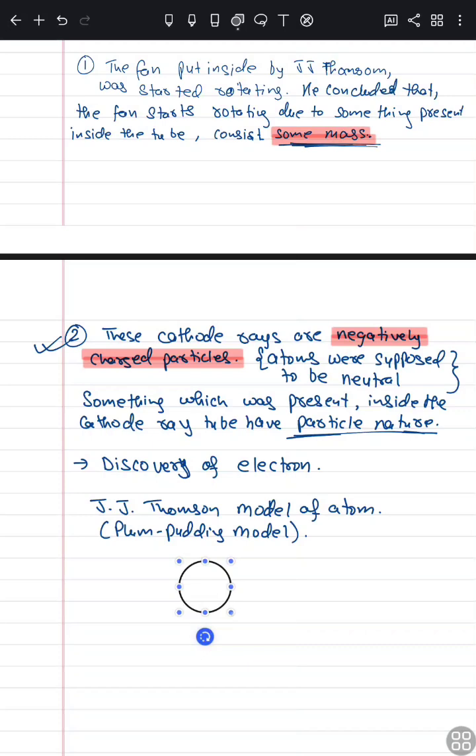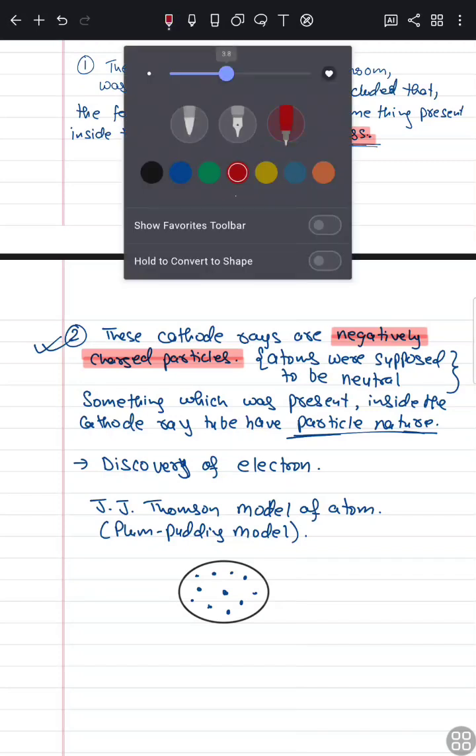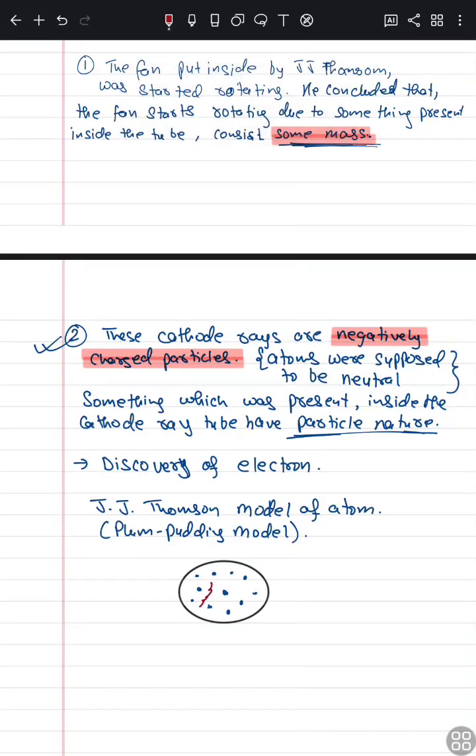if there is a plum which is round in shape, the electrons are embedded in it just like choco chips are embedded in a pudding. Or we could also say the watermelon structure: the red part, which we eat, is the positively charged part, and the seeds are the electrons.